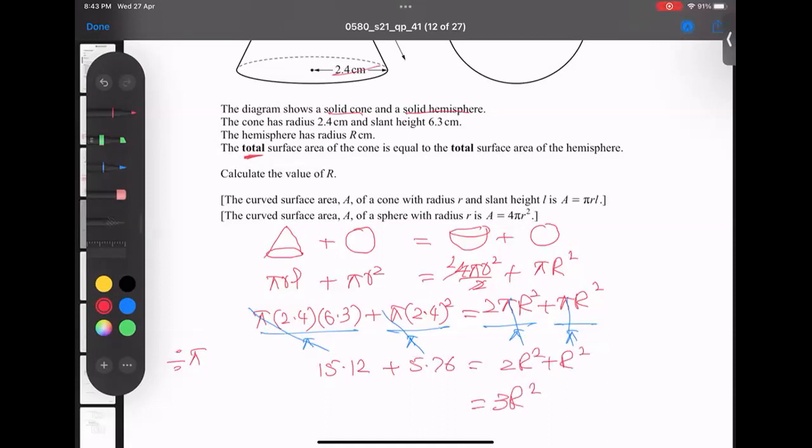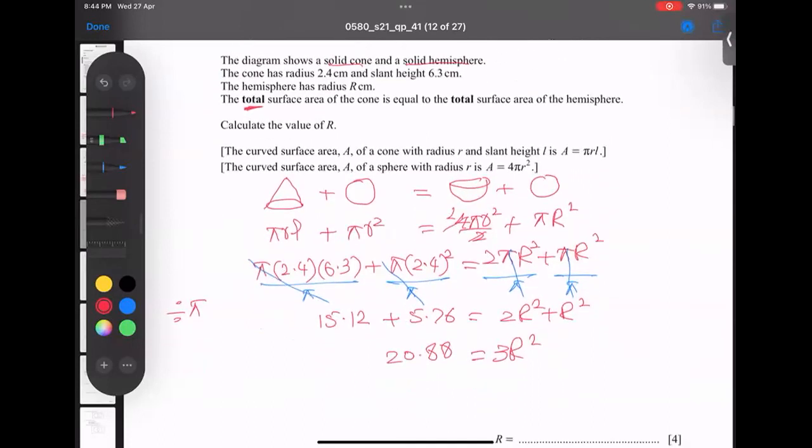And here if I add 15.12 and 5.76, I'm getting 20.88, divided by simply 3, and take the root of the whole. And I'm getting the answer, divided by 3 and the root, like this. Here don't take plus and minus. Why? Because the radius is always positive.